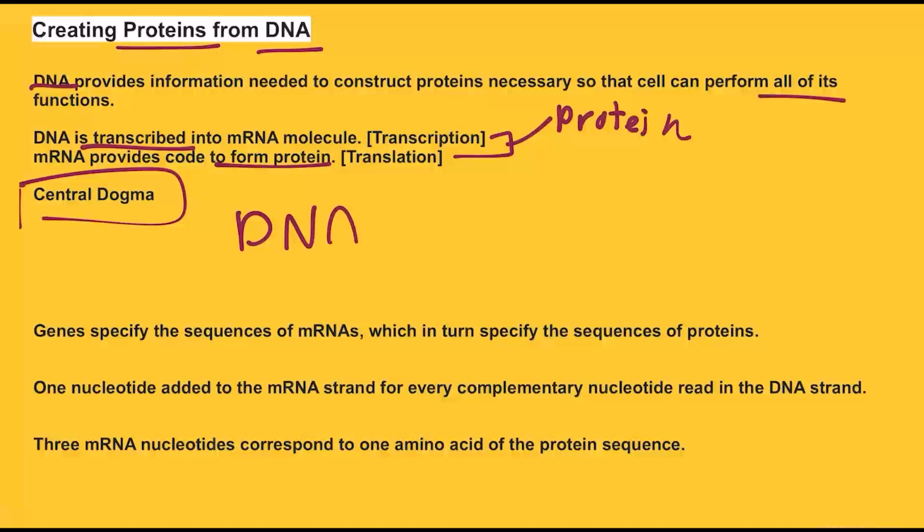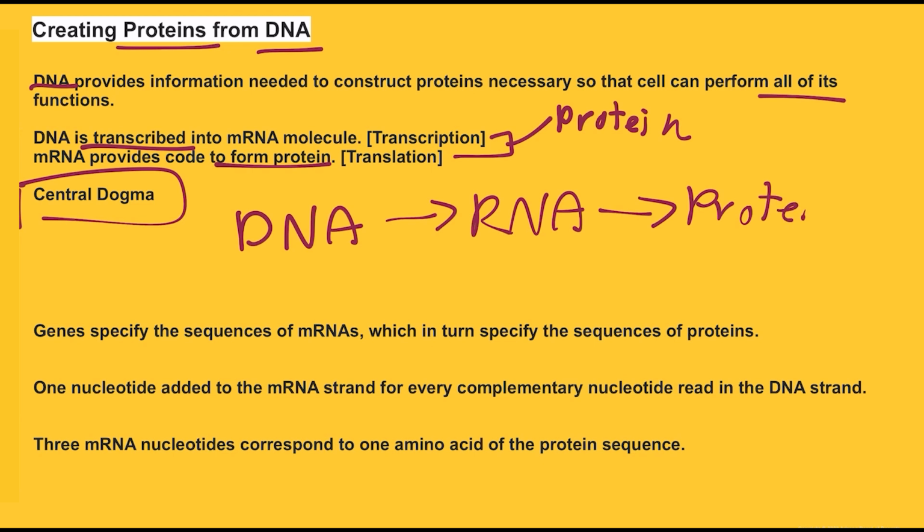Central dogma states that DNA encodes RNA, and RNA encodes proteins. What this means is that the genes from the DNA specify the sequences of the mRNA, which in turn specify the sequences of the proteins.